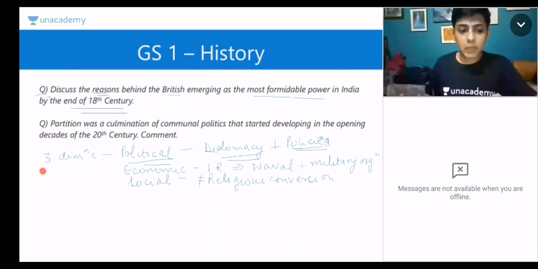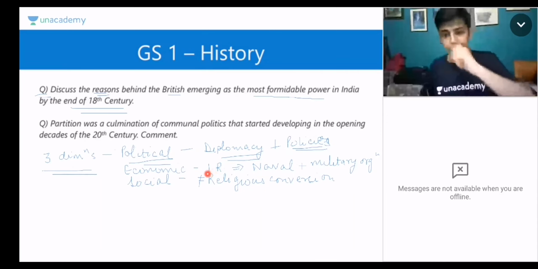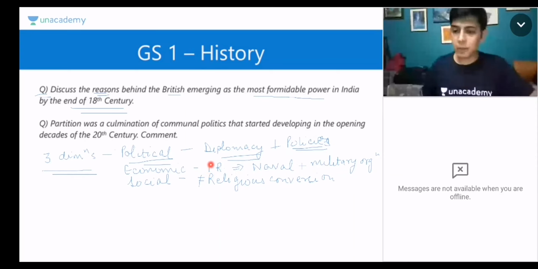So just by analyzing from the three dimensions, you are able to put proper points in a proper structure. This is very, very important. Let us come to the second question. The second question is about partition being a culmination of communal politics that started developing in the opening decades of the 20th century.